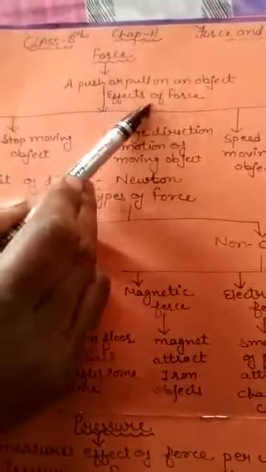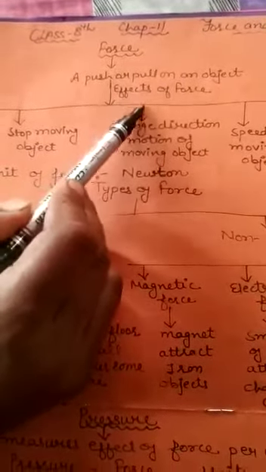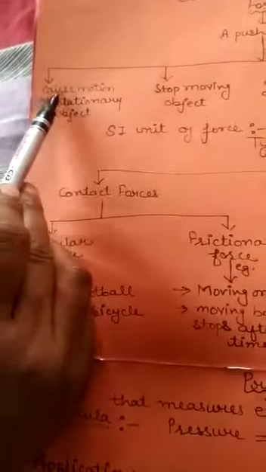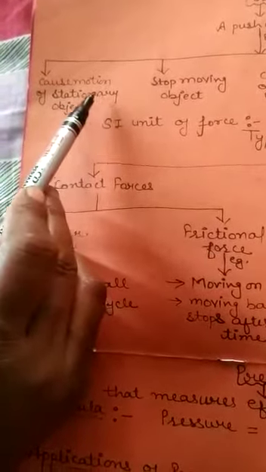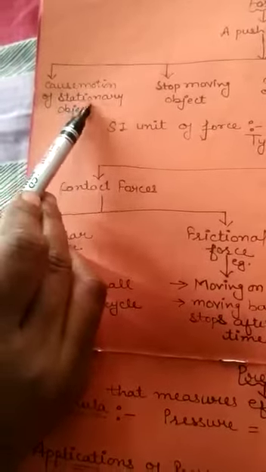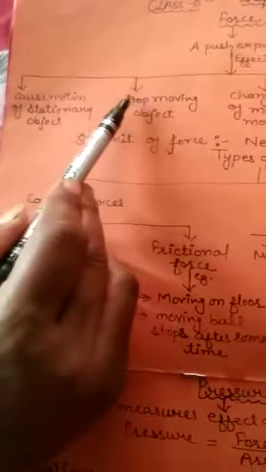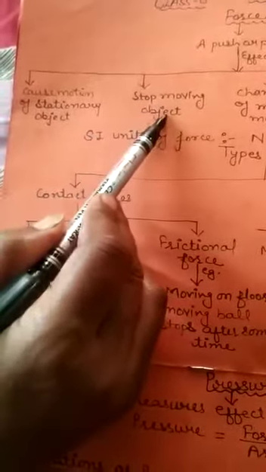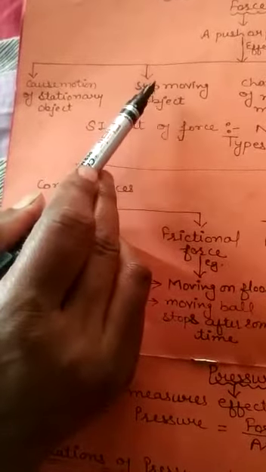Firstly we discuss effects of force. How can force affect these objects? Firstly, force can cause motion of stationary objects. Stationary means at rest. Force can change the stationary object. And the next one is force can stop a moving object. When some bodies move, force can stop these objects.